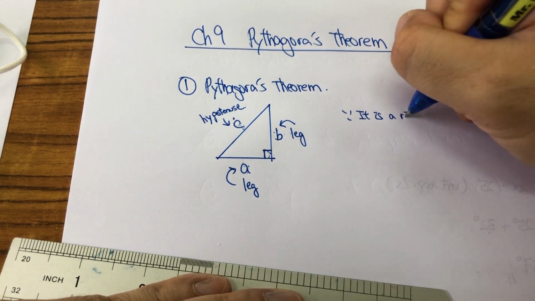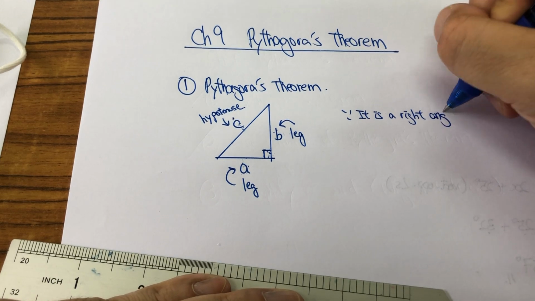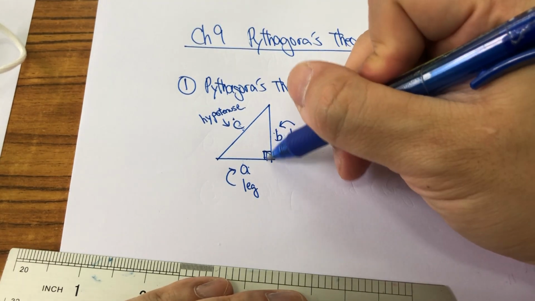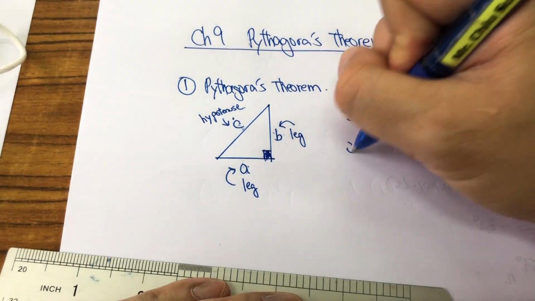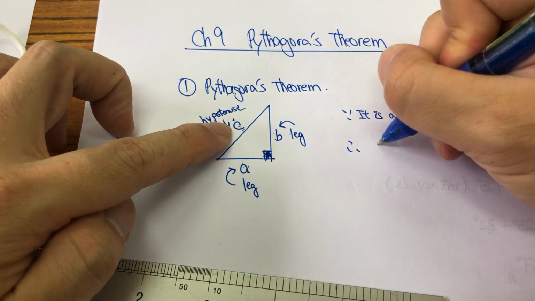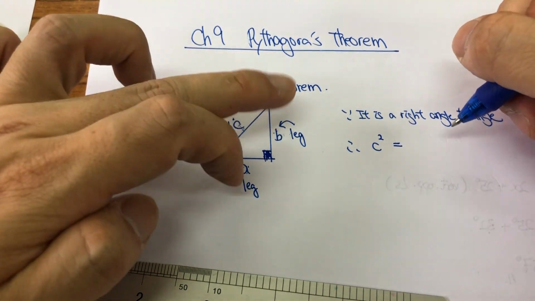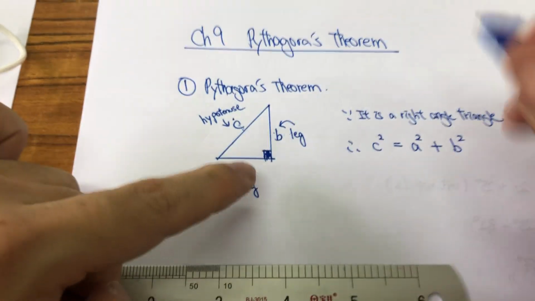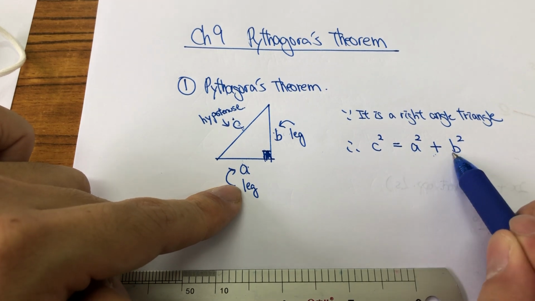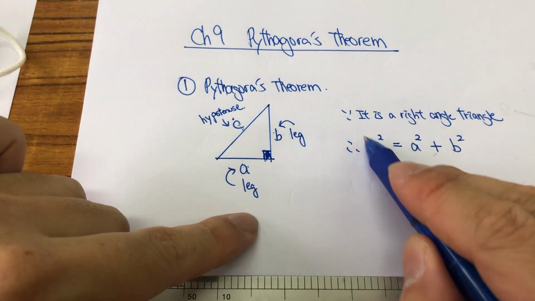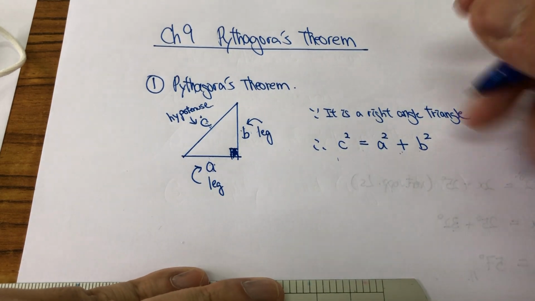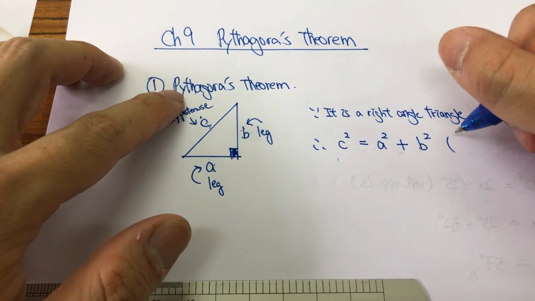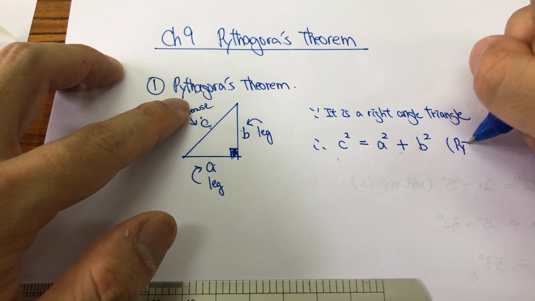If it has a right angle here, yes, we could use the Pythagoras theorem. The hypotenuse square must be equal to the sum of the legs square. Add the legs square and legs square up, and the sum equals the hypotenuse square. This is what we call the Pythagoras theorem. So that we don't need to write the full name every time, we could use the abbreviation: Pythagoras, PYTH dot.